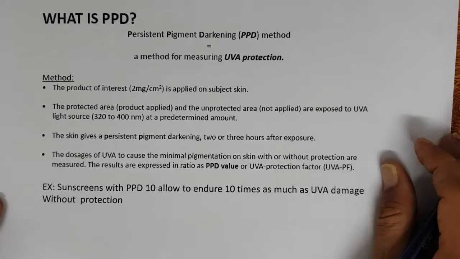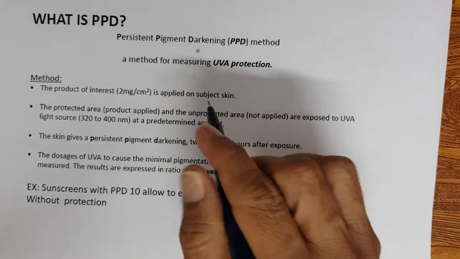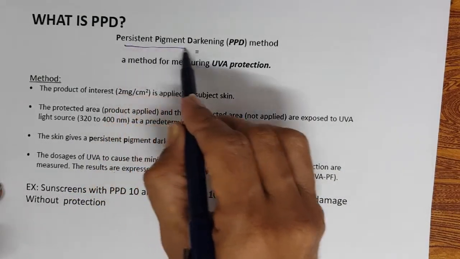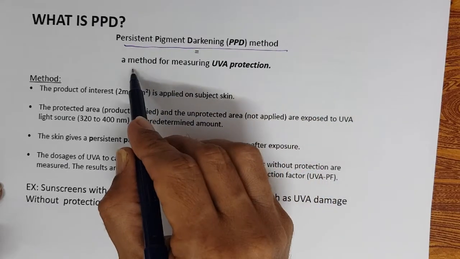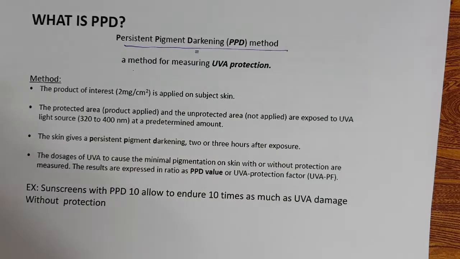So the measurement of UVA protection is, the first thing, called persistent pigment darkening. The product is applied and a range of UVA wavelength light is given, and it is seen how much time it takes for protected skin to get tanned compared to unprotected skin, and that is the ratio.